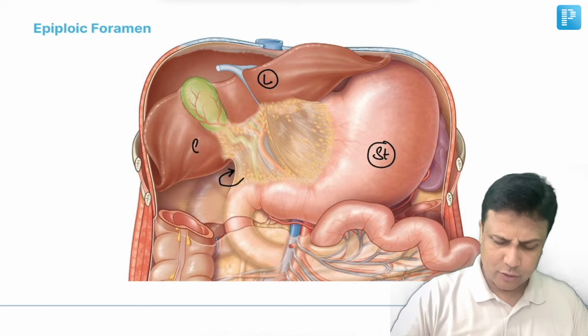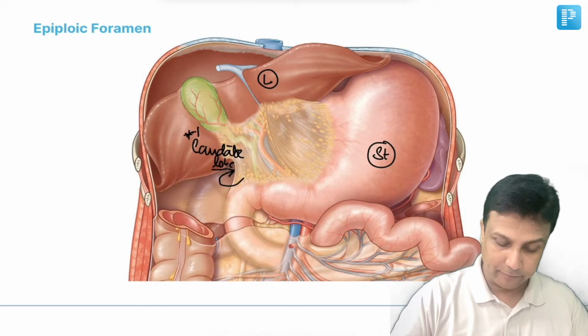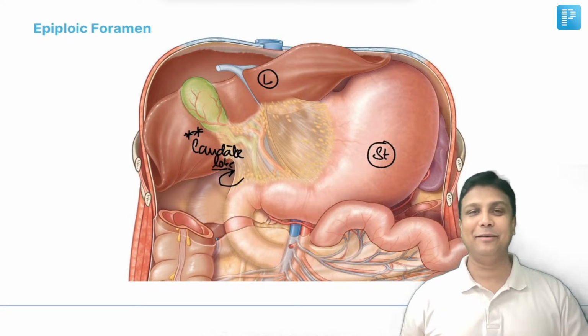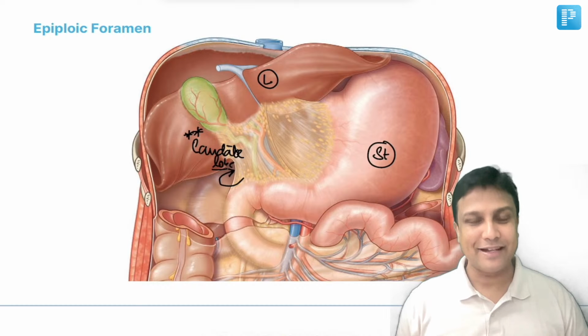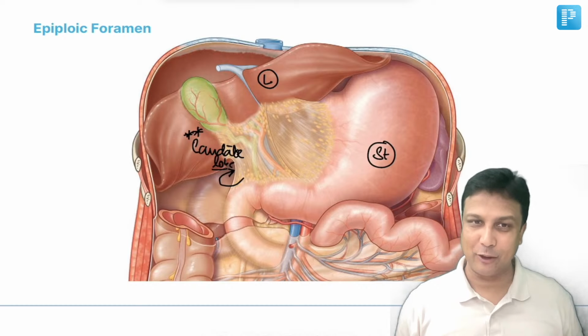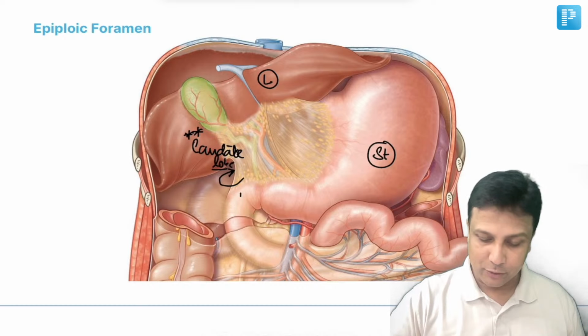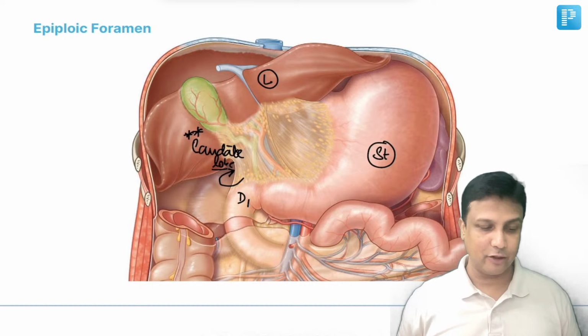So superiorly, I'm just writing here for the sake of understanding. Please remember, superiorly there will be caudate lobe of the liver, important. Why? Because in exam, the examiner sort of confuses you by giving quadrate lobe. So please remember, it's not quadrate, it's actually caudate lobe. And below here, you're able to see the first part of the duodenum. That is D1, the first part of the duodenum.